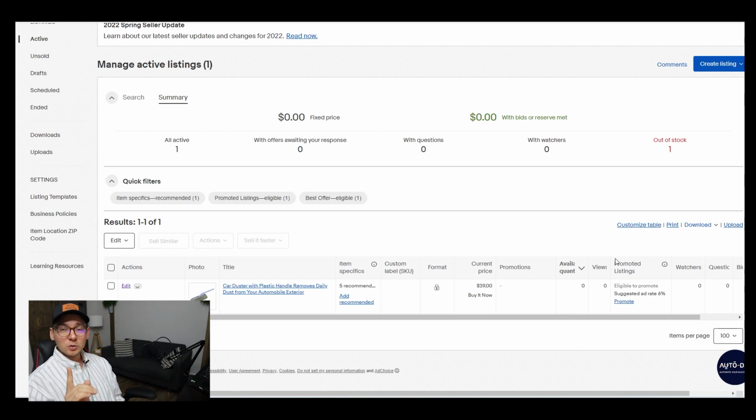And here's something that I want you to notice. You see that the quantity is 0. Remember when AutoDS picked up that this item is out of stock currently on Walmart? So when that happens, AutoDS automatically changes the quantity to 0, which is really cool. So now when the item becomes available on Walmart, the quantity will be changed to 1, since this is the way I set up my account. So this is why you need this type of software. For situations like this, you don't want to end up with someone ordering this item from you while this item is actually gone on your supplier website.